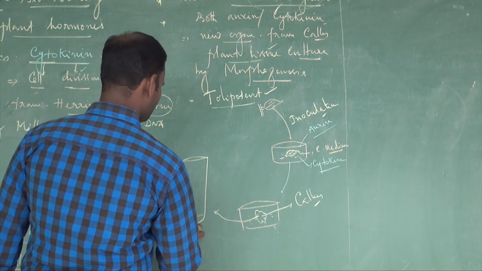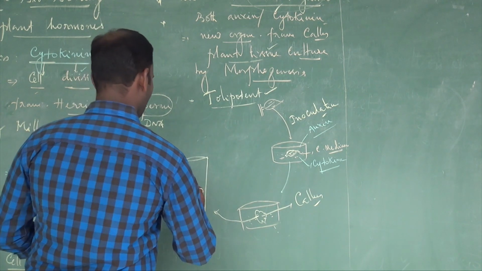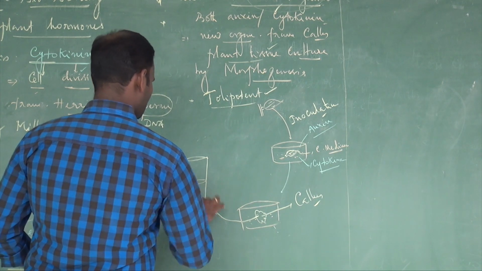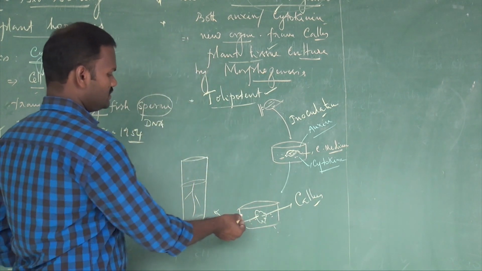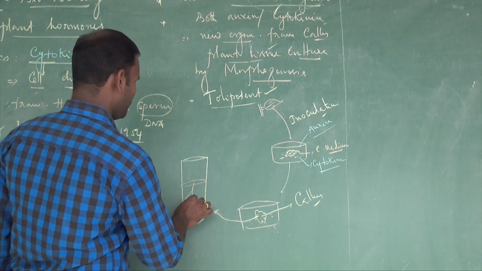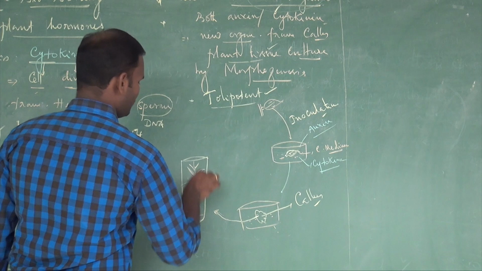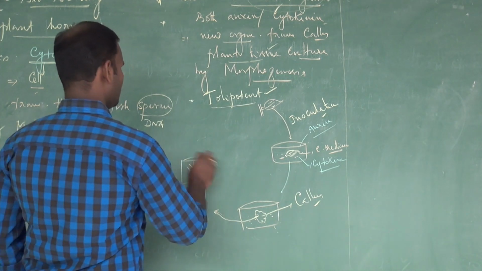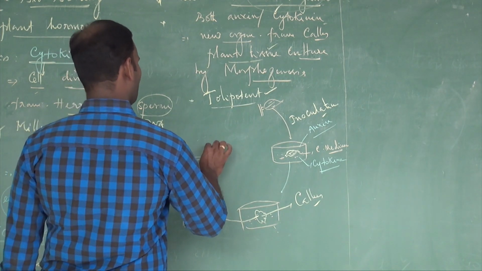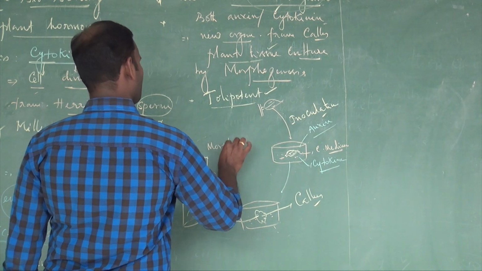It's a culture tube that contains medium. The callus is introduced into the culture medium, and it becomes differentiated to develop a morphological structure by the process called morphogenesis.